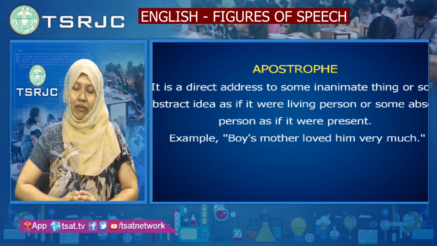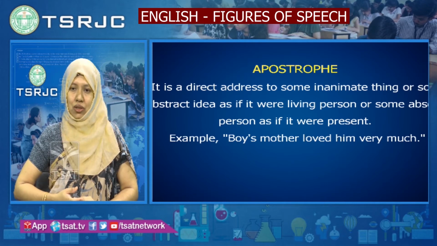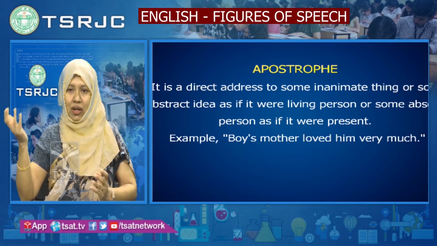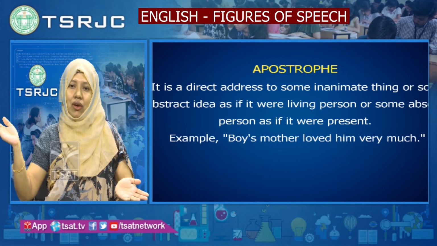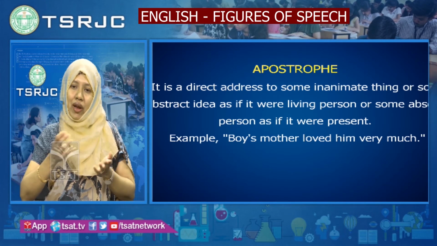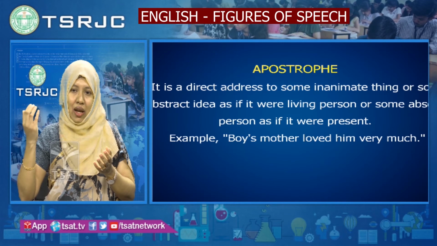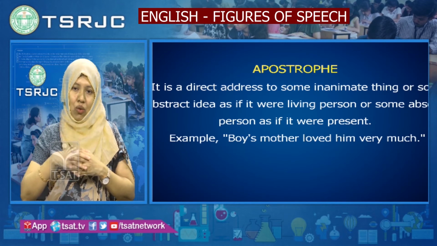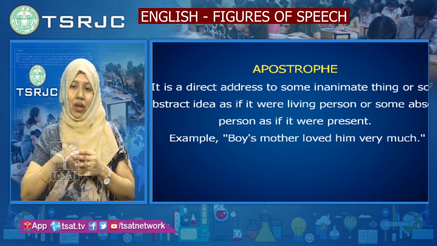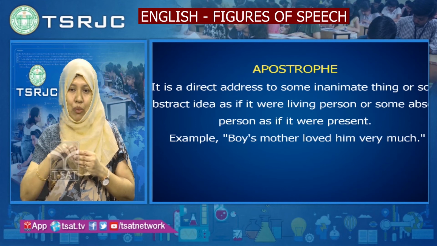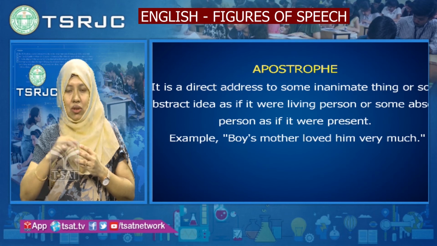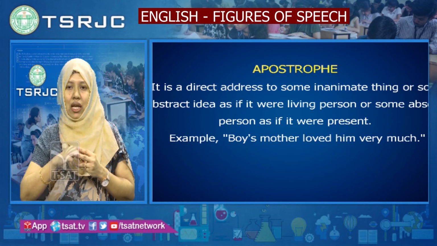When she was alive, she loved the boy very much. She is dead, gone from this world, but she loved that boy very much. So we are showing as if the mother is present now, and we are using an apostrophe after boy, adding apostrophe S. Boy's mother loved him very much. Such usage is called apostrophe.